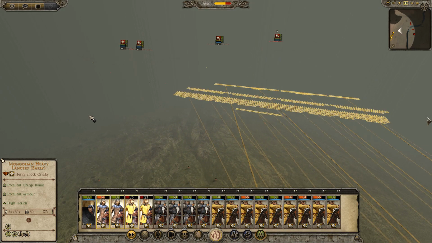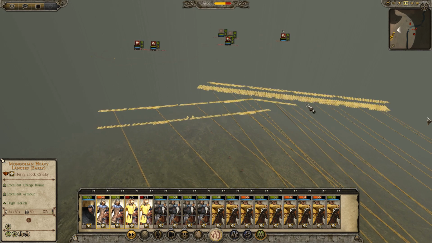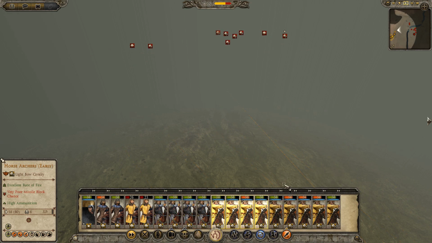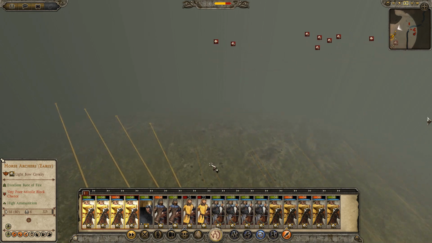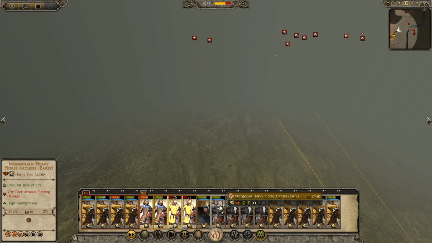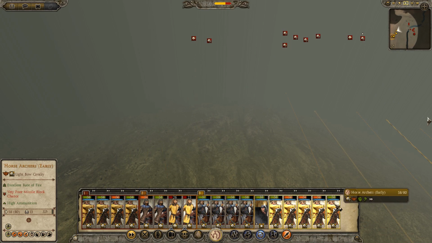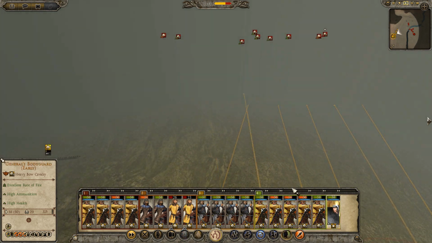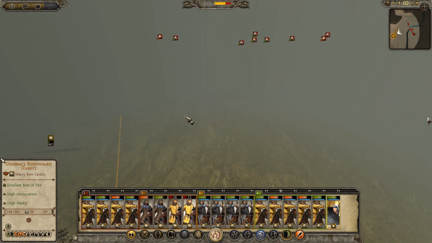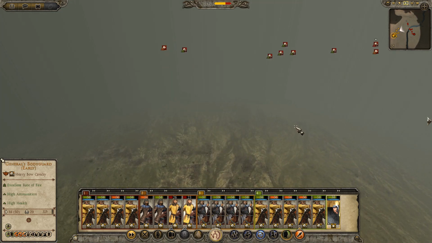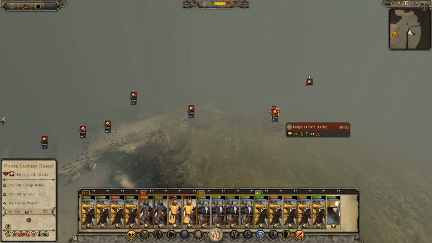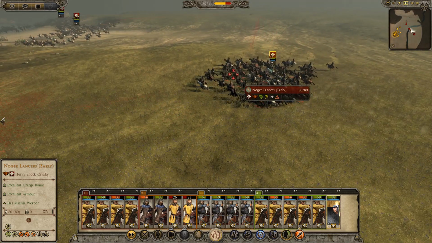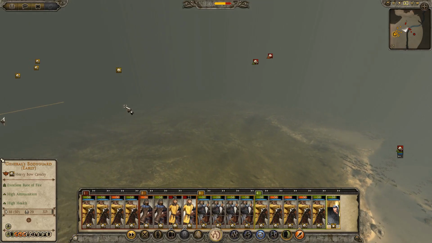Okay, it looks like they're actually forming up over this way. And it's going to be really hard with the fog to see what's going on. Let's actually split these guys into 2 different groups here. Let's get them there, and them here. Form up like so. And get him ready to go as well. Now they've got these Noger Lancers. The Noger Lancers are going to be pretty tough to deal with as well. I think they're classified as heavy shock cavalry, so hopefully we will be able to just skirmish them down. That is the plan anyway.